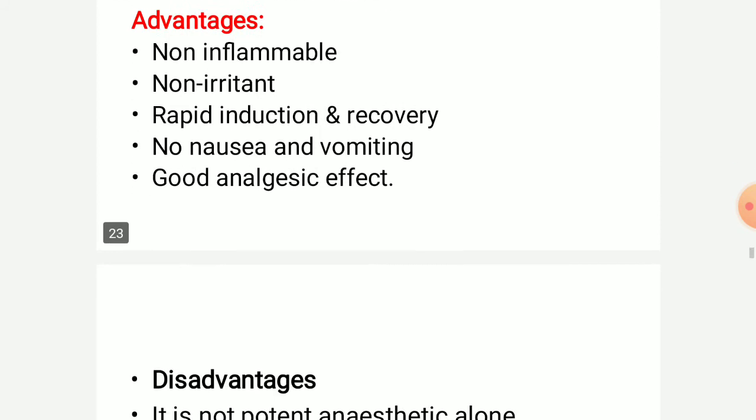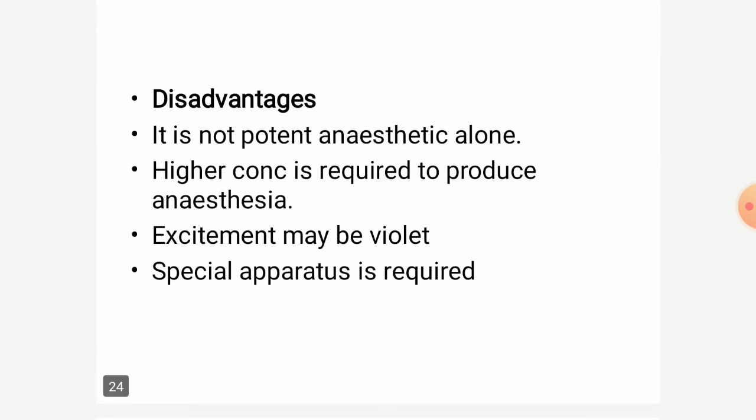Let us discuss the disadvantages of nitrous oxide. It is not a potent anesthetic alone. Some other drugs are required to produce the anesthetic effect. A higher concentration of the drug is required to produce adequate anesthesia in a patient, and excitement may be violent.